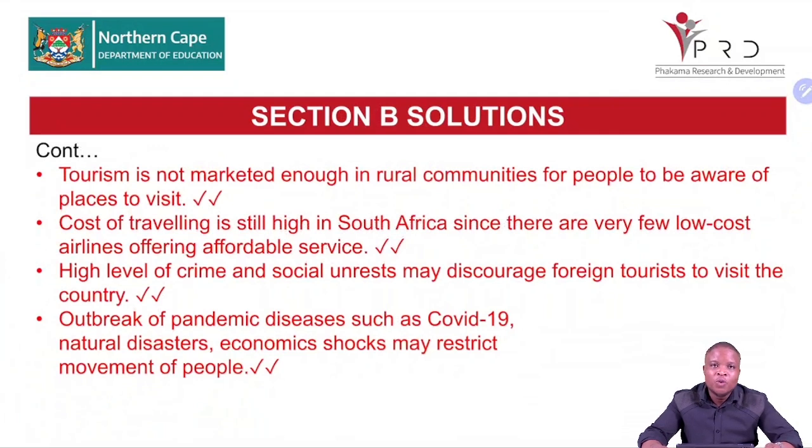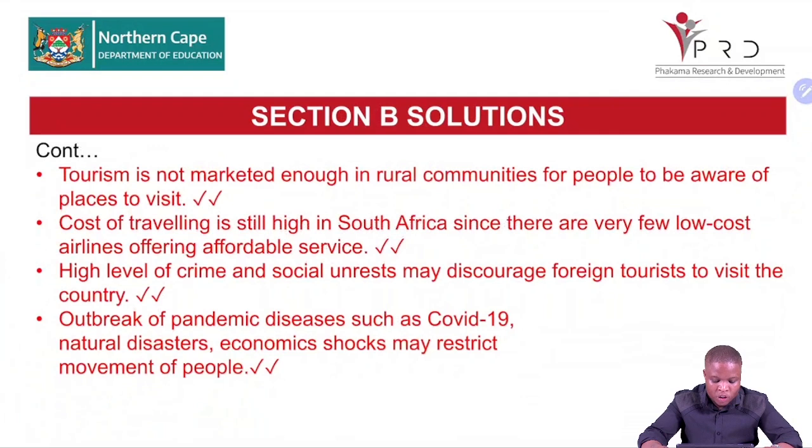Others are closing down, for example Mango Airline not operating. It means we are left with Fly SA fare, and the demand will be high, so prices are going to be high for local flights.